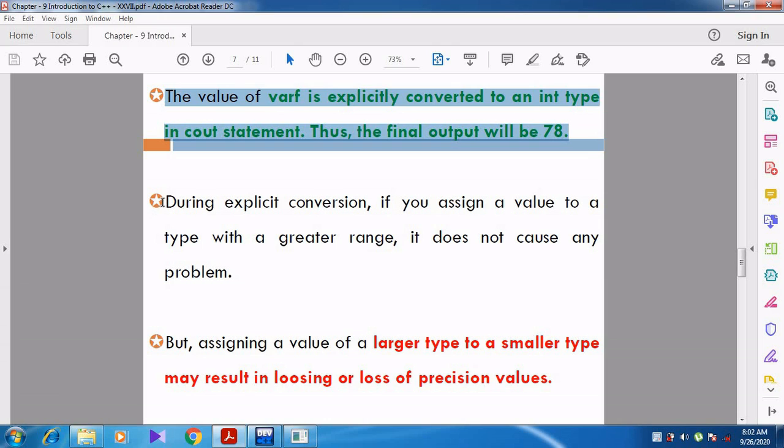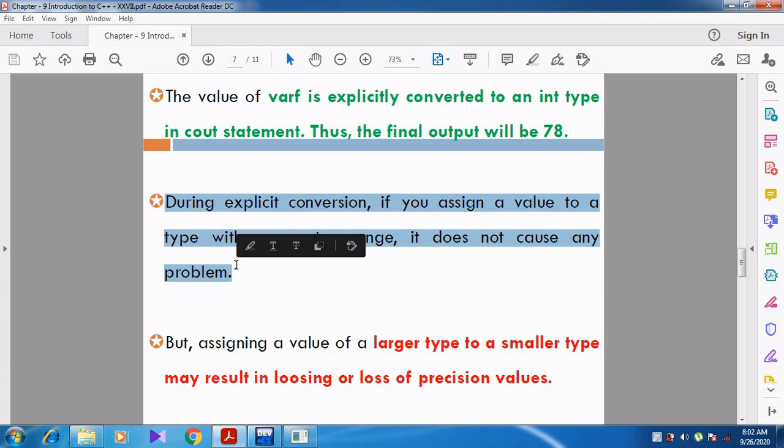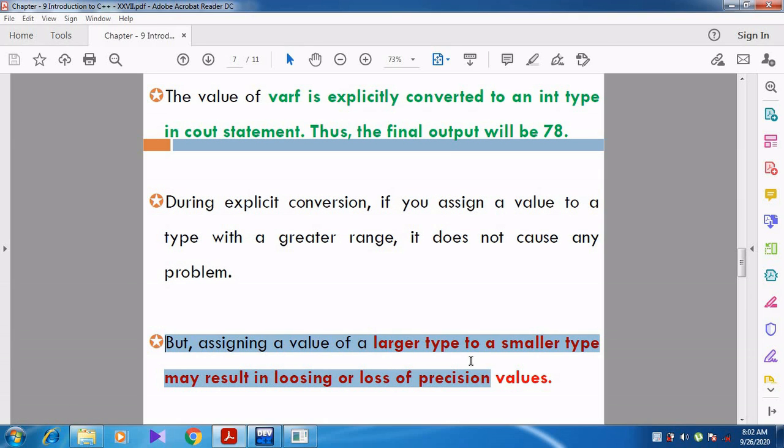So 78.685 is changed as 78. During this explicit conversion, this is the main point: if you assign a value to a data type with greater range, it does not cause any problem. We can specify any value, with the decimal point or without. But whenever we assign a value of a larger type to a smaller type, like a floating data type assigned to an integer data type, is it right or not?